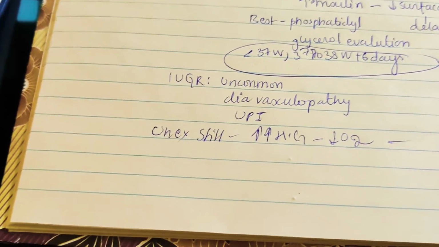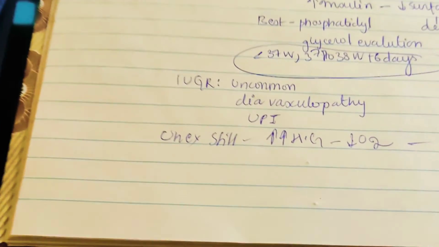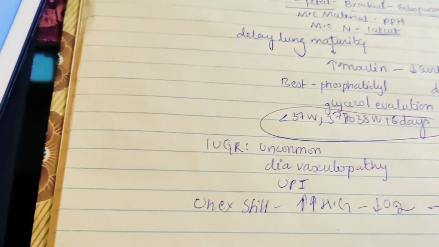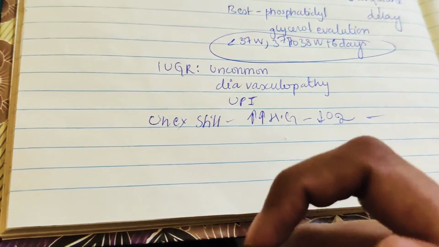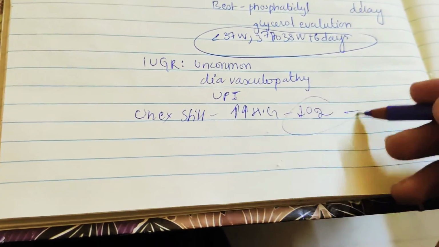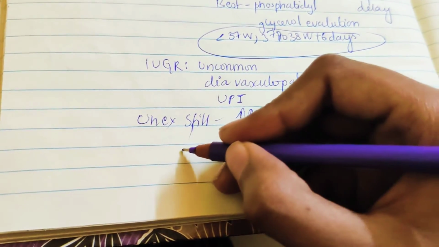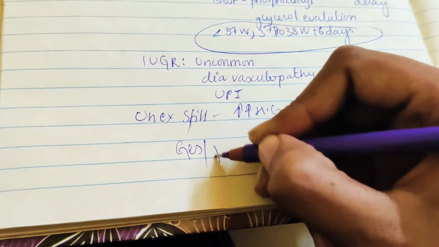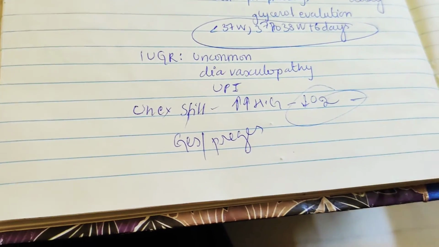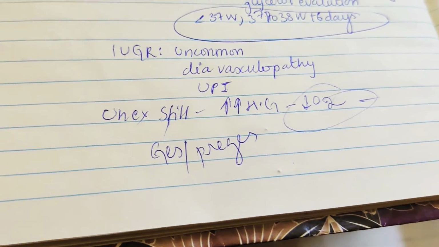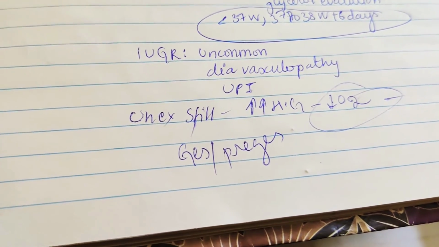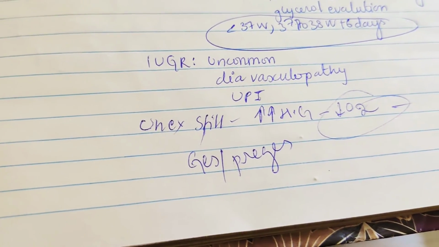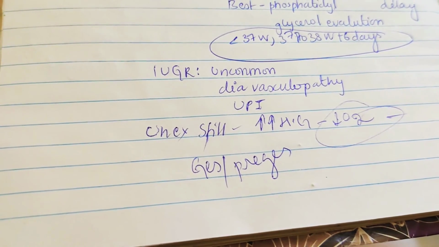So it is seen in both gestational diabetes and overt diabetes, because we know sometimes in gestational diabetes also the mother may have more diabetes, and that will lead to swelling of the placenta, low oxygen, and stillbirth. So stillbirth can be seen in both gestational and pre-gestational, or overt, diabetes. Overt diabetes, right? So by this we completed the second part. Next we'll do our third part and end this diabetes in pregnancy topic.